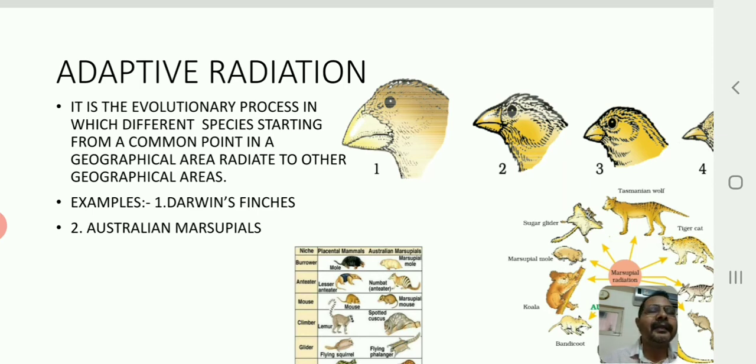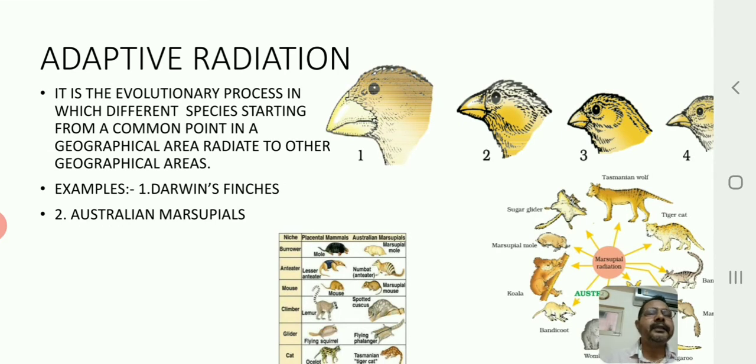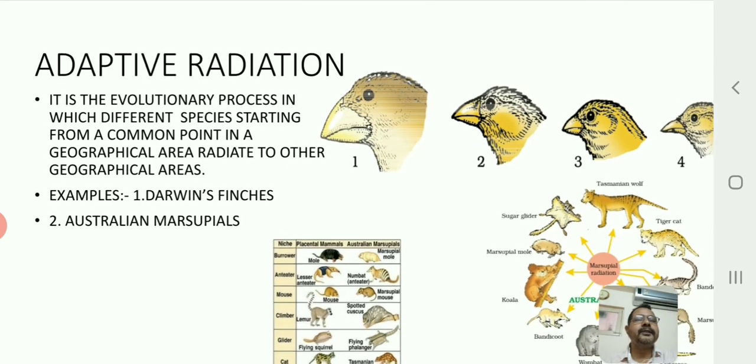When he landed on the Galapagos Islands, he observed some birds, which were later called Darwin's finches. Now, why did these finches attract Darwin? When he looked at the beaks of the different birds, he observed that the bodies of these birds were almost all similar except in the structure of the beak.